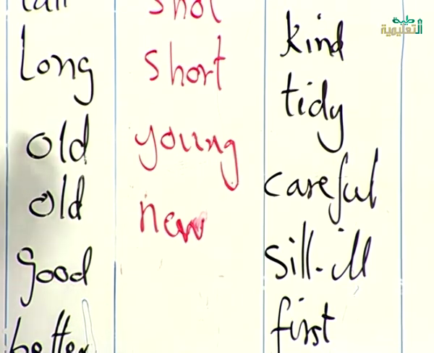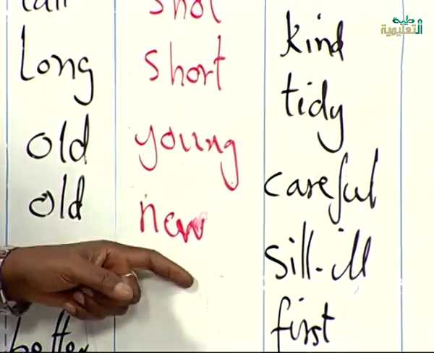Old monkey. Old lion. This we call for them old. But the opposite of it is young. Old table, old blackboard, old television, old and something like that. The opposite of it is new.